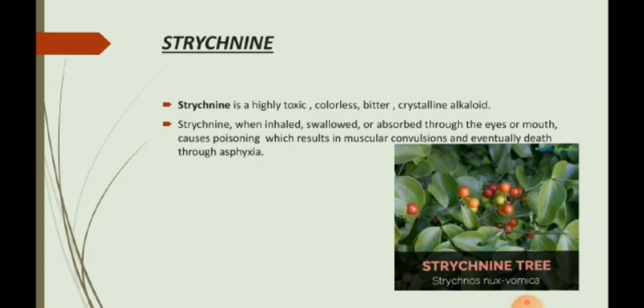So, strychnine. We can see this picture of the strychnine tree. Strychnine is a highly toxic, colorless, bitter, crystalline alkaloid. When inhaled, swallowed, or absorbed through the eyes or mouth, it causes poisoning which results in muscular convulsions and eventually death through asphyxia. Asphyxia is a condition of deficient supply of oxygen to the body that arises from abnormal breathing.